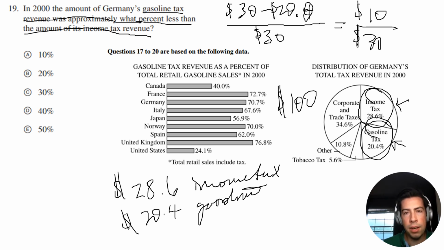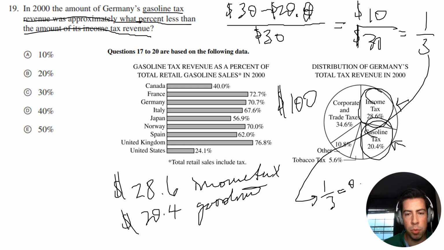And this is the same thing as 1/3, right? Now we know that 1/3 equals 0.333 repeating, so that's basically approximately 30%. So our answer choice is going to be C.